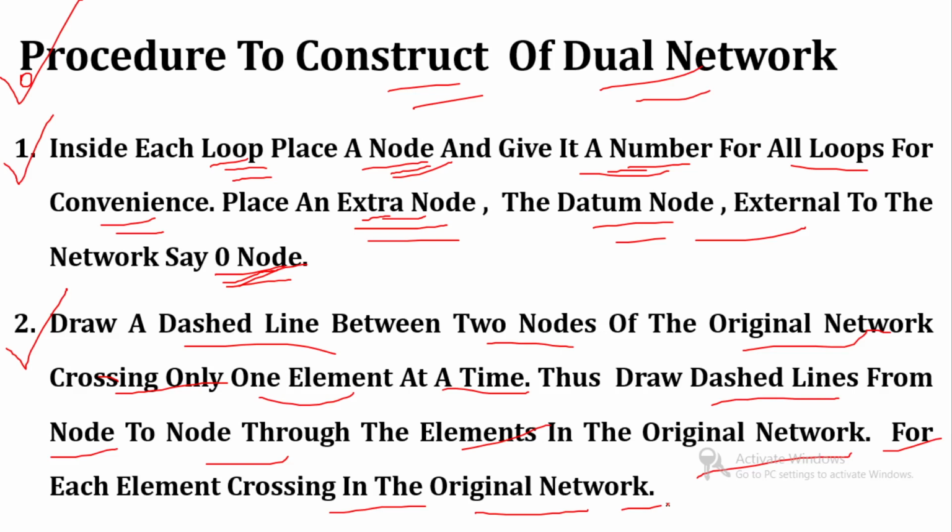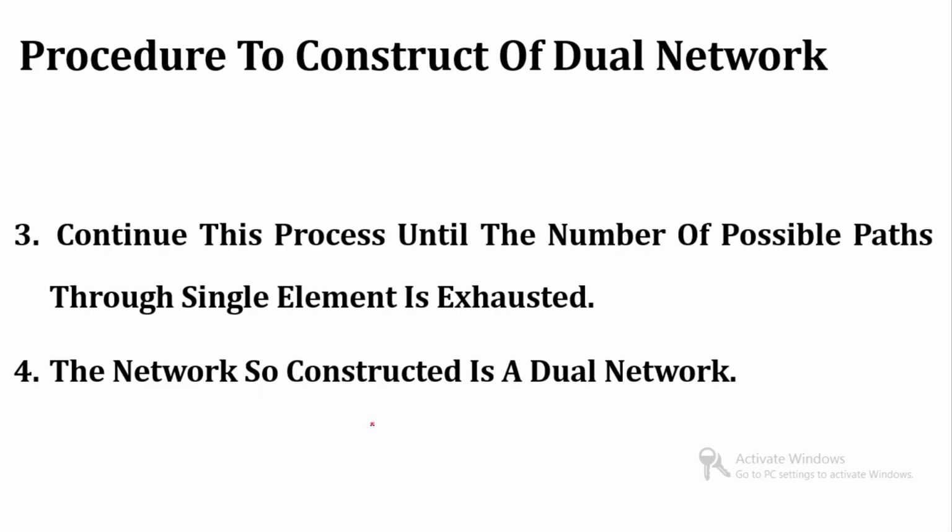This step I will explain in the coming example. Third step, continue this process until the number of possible paths through a single element is exhausted. Fourth step, the network constructed is the dual network.